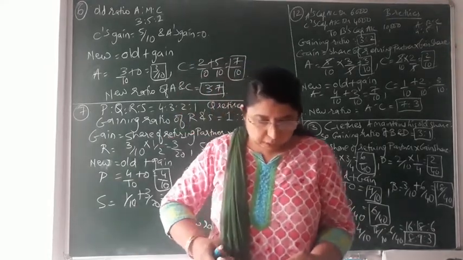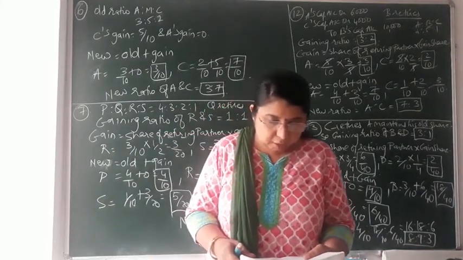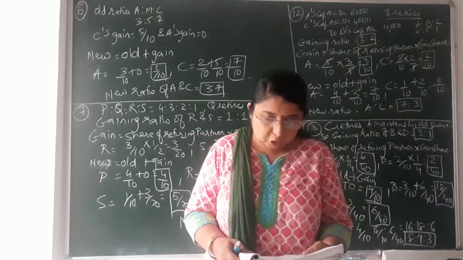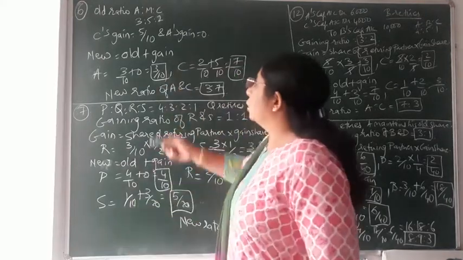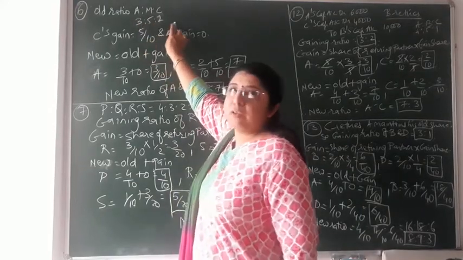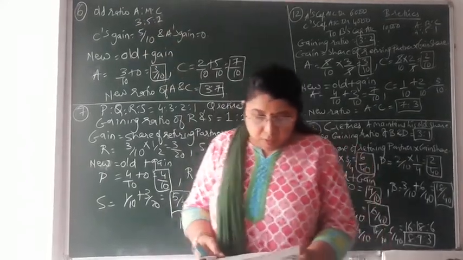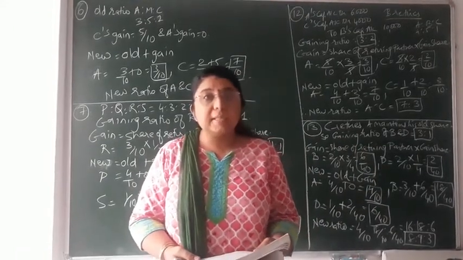Now, question number 6: A, M and C are partners sharing profit and loss in the ratio of 3:5:2. It means the old ratio of the three partners, A, M and C, is 3:5:2. Now, M retires and his share is taken up by C only.